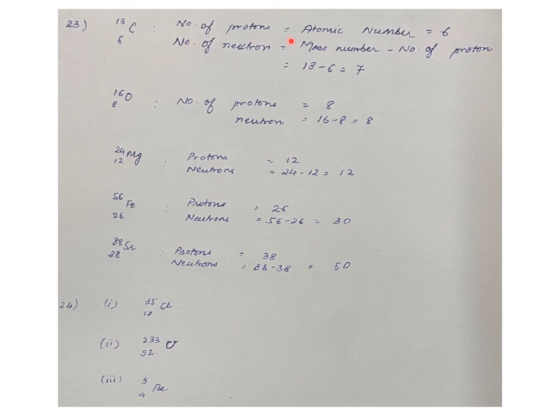So the number of protons is equal to the atomic number, and that is here equal to 6. And for neutrons you just have to do a simple subtraction. You subtract the number of protons from the mass number, so that is 13 minus 6, which equals 7. For the oxygen-16 with atomic number 8, the number of protons is 8, and for neutrons you subtract 8 from the mass number. So 16 minus 8 is equal to 8.